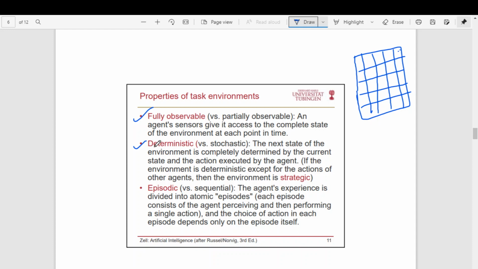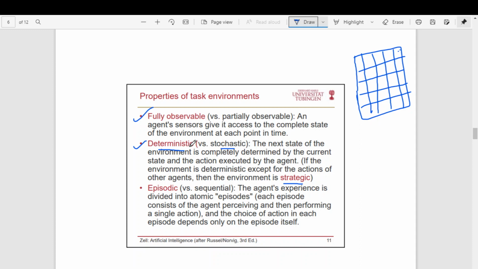The other way is that the environment can be deterministic or stochastic. Stochastic is otherwise also called strategic. So what is deterministic? Deterministic means given the current state, the next state depends only on the agent's action. If that is the case, then such an environment is called a deterministic environment.